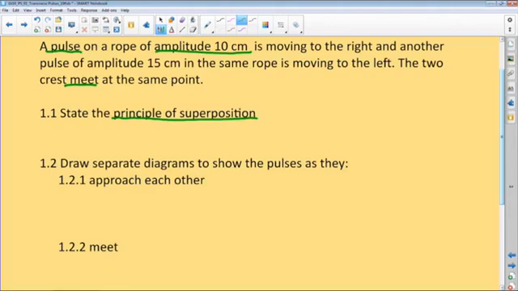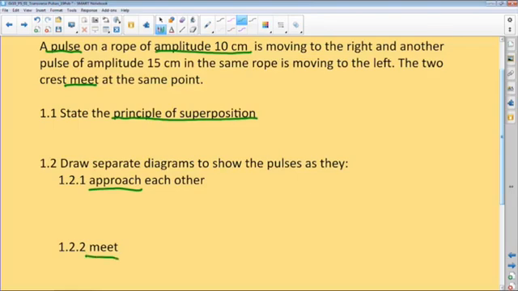Right. Then the second question says, draw separate diagrams to show the pulses as they approach each other. Remember, for the purpose of superposition, we're going to use half the pulses to demonstrate what exactly happens as far as interference is concerned. Now, the first diagram will show the two pulses on the same medium approaching each other, right? And then the next question, 1.2.3, would show when they meet each other.